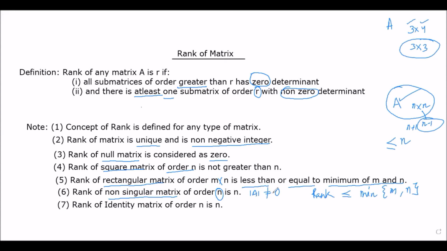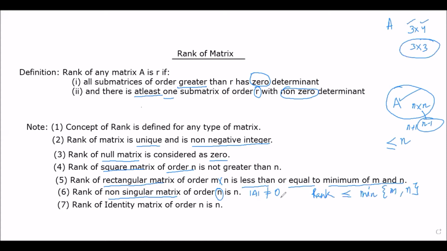And what we are saying is that it is non-singular, its determinant is non-zero. So what we are getting here is a submatrix of order N, which is this matrix itself, whose determinant is non-zero. So here the rank is N.